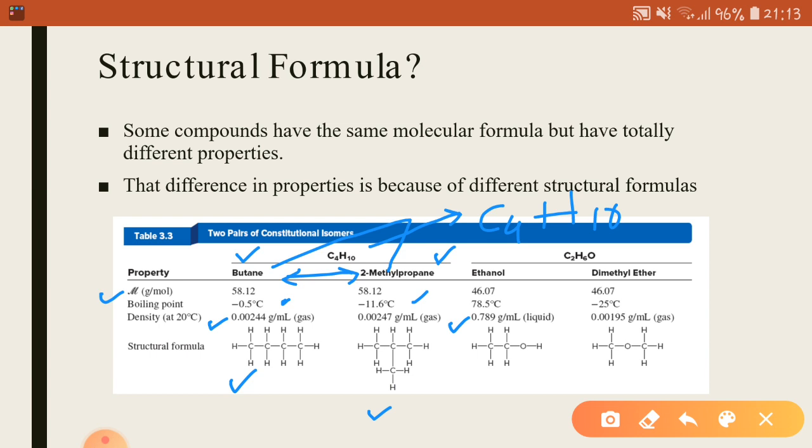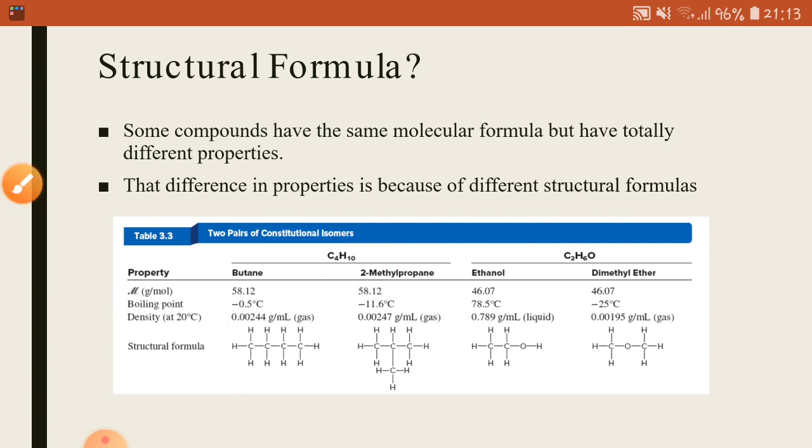So why did these two compounds show different properties? It was because of the different arrangement of atoms in space. So the molecular formula does not tell us about the arrangement of atoms in space. It only tells us about the type and the number of atoms present in a compound.